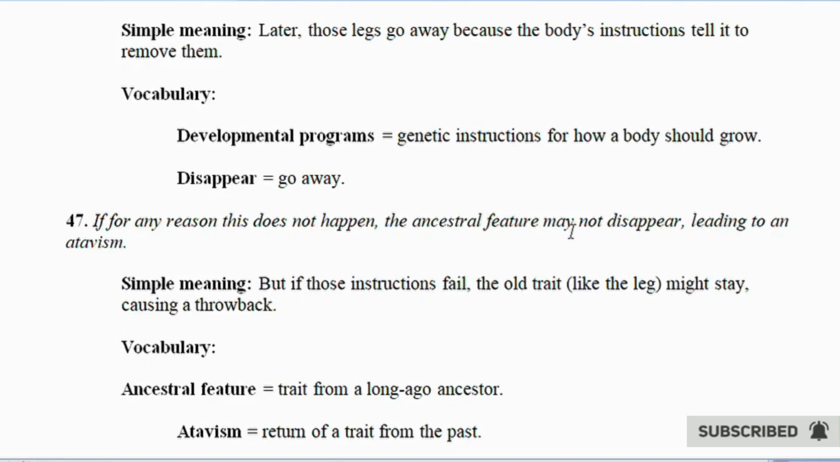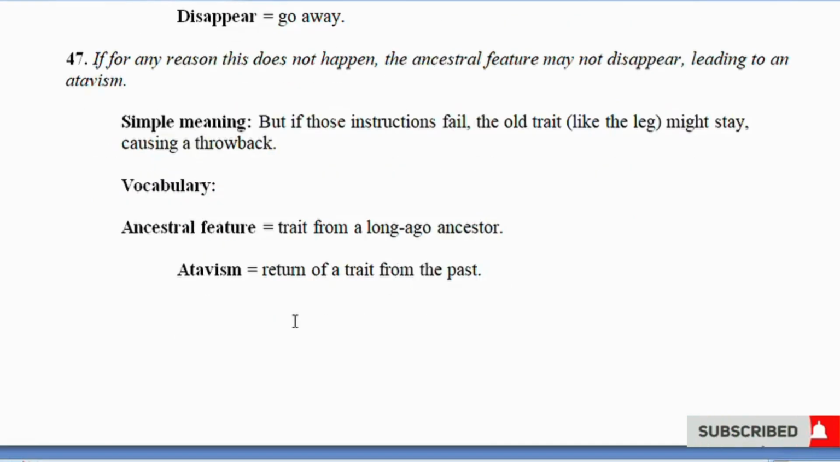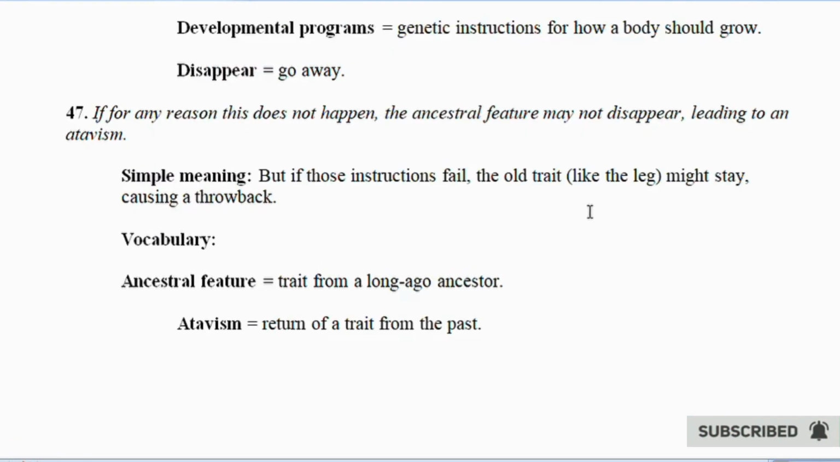47. If for any reason this does not happen, the ancestral feature may not disappear, leaving a metaphorical throwback. Simple meaning: but if those instructions fail, the old trait, like the leg, might stay, causing a throwback. Vocabulary. Ancestral feature equals a trait from a long-ago ancestor. Atavism equals the return of a trait from the past.